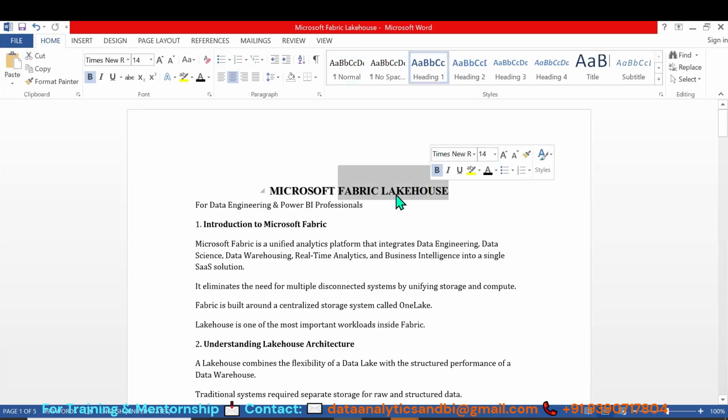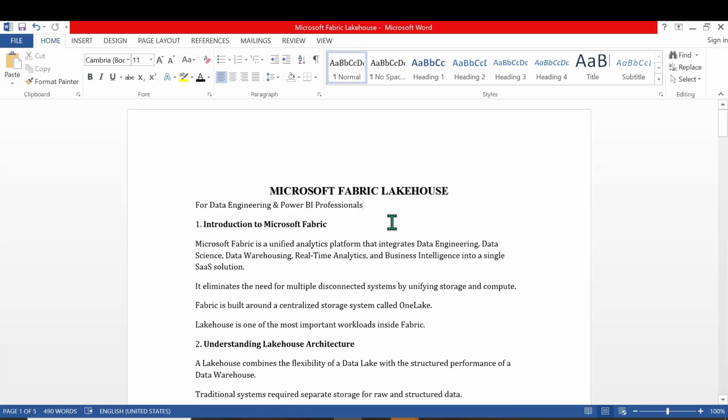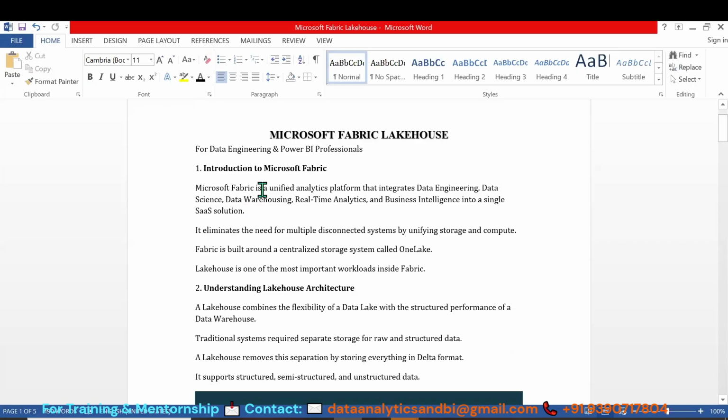Simply remember, Lakehouse is used for data storage. Microsoft Fabric integrates data engineering, data science, data warehousing, real-time analytics, and business intelligence into a single software as a service solution, SaaS, completely on cloud. It eliminates the need for multiple disconnected systems by unifying the storage. So understand the lakehouse architecture.